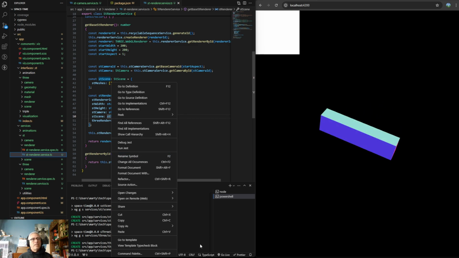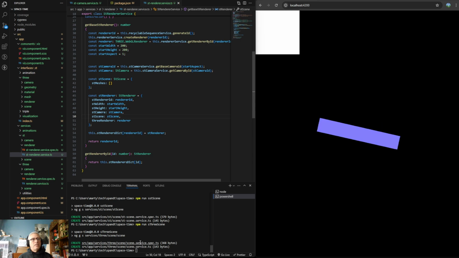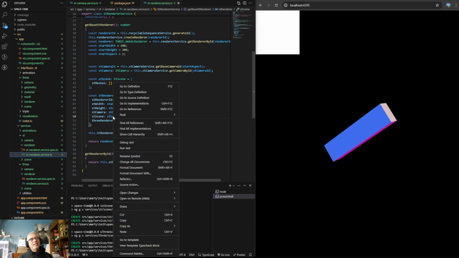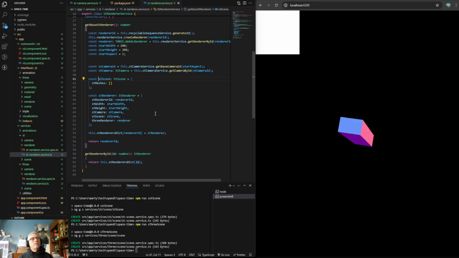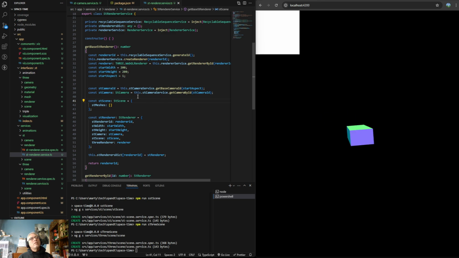Right, I just created scenes, right? That's what I just did? Yeah. What we want is this ST scene. Const ST scene. So instead of, I want to do it more like this camera, where I say ST camera service, get camera by ID, and then okay, this is where I get my camera.